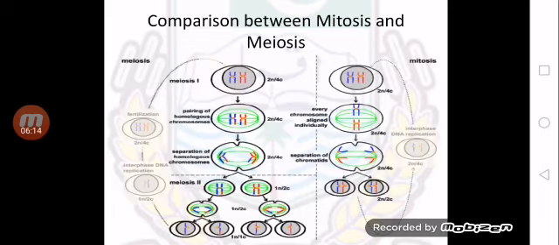Now the next topic is comparison between mitosis and meiosis. As you know, meiosis 2 is similar to mitosis, while meiosis 1 makes the actual difference between these two types of cell divisions. Here you are shown this diagram to compare mitosis and meiosis.